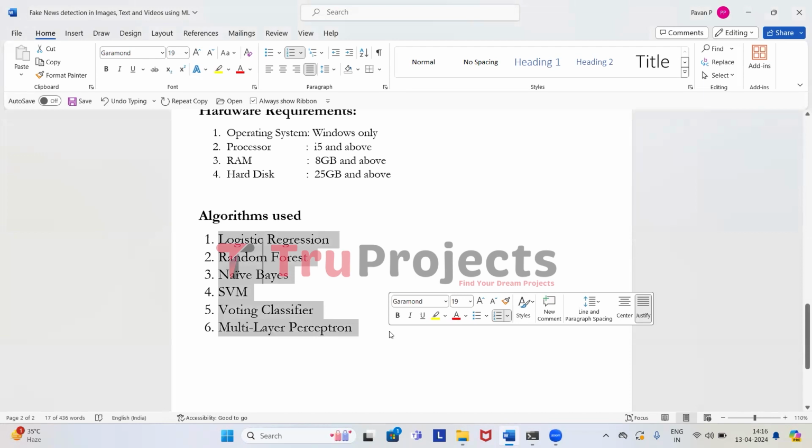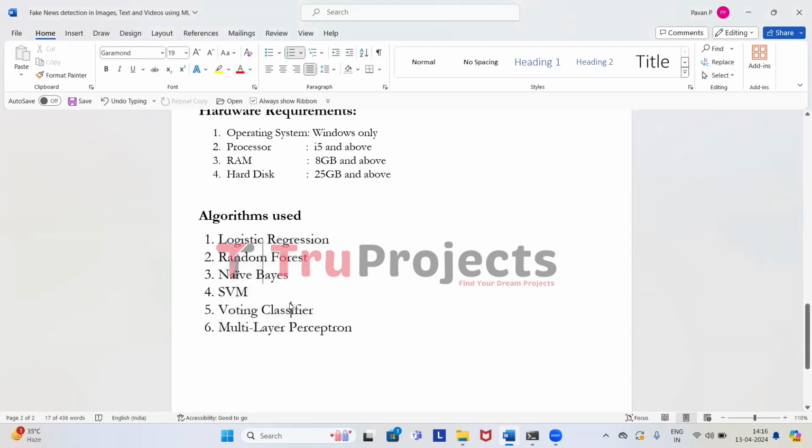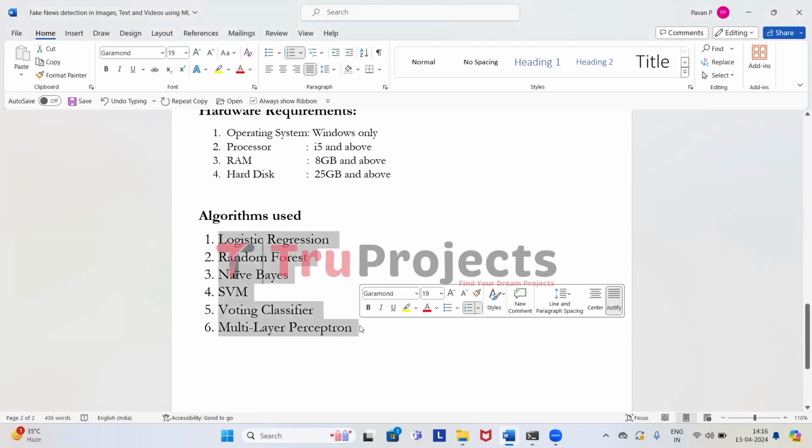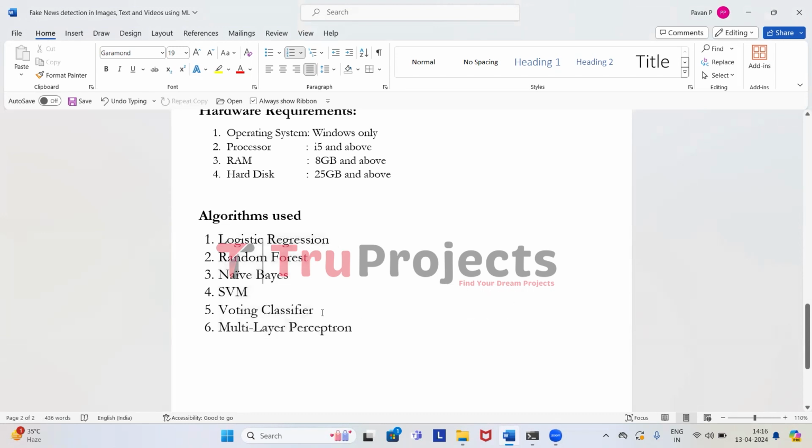Moving on, these are the algorithms which are built in the project. So these are all the machine learning techniques. From all the algorithms built, voting classifier has performed well in detecting fake news. So we have deployed it in the front end to detect fake news.